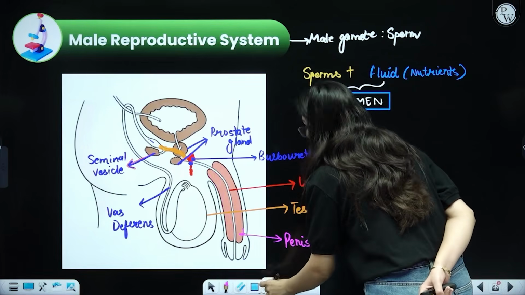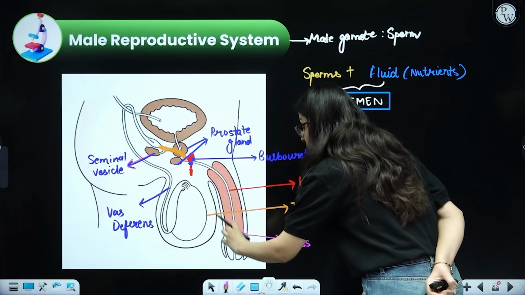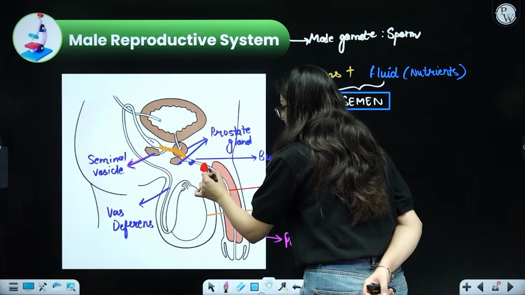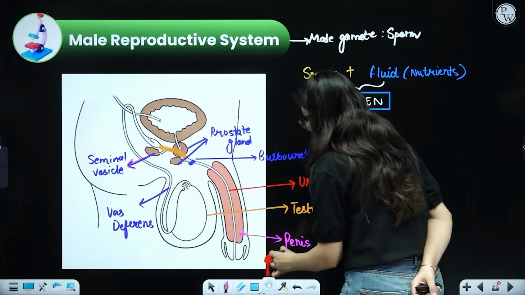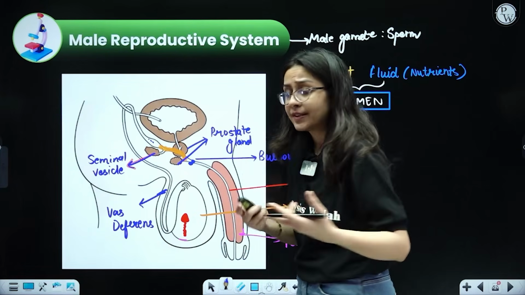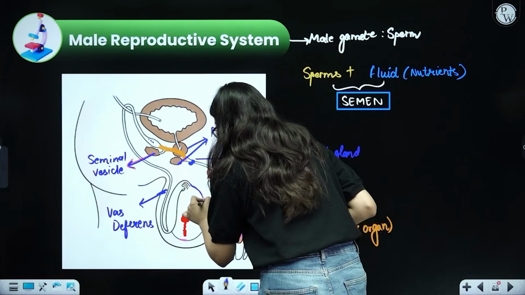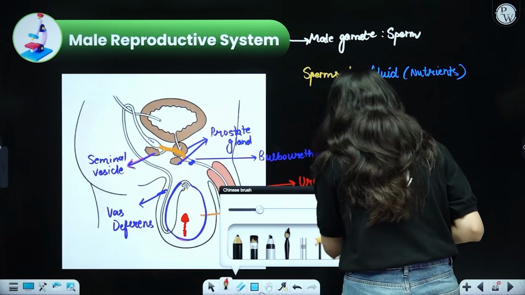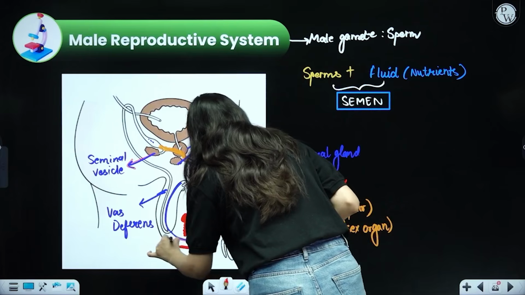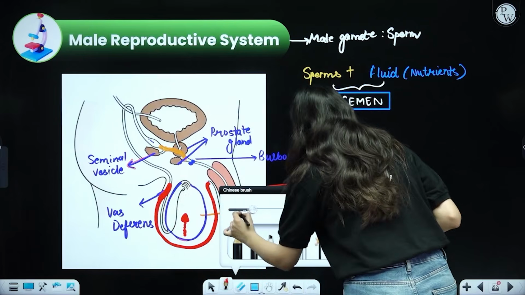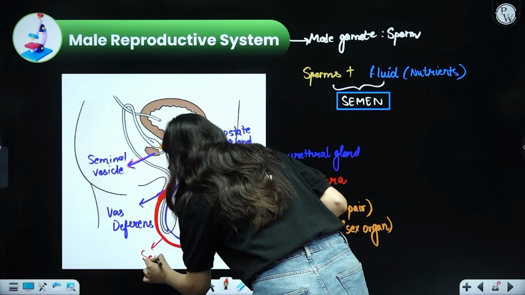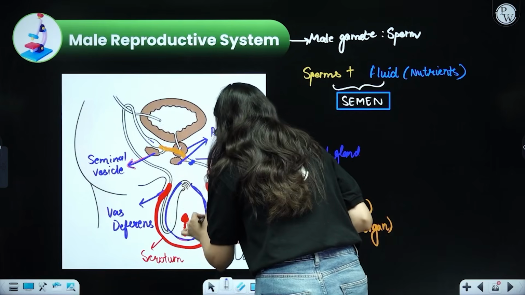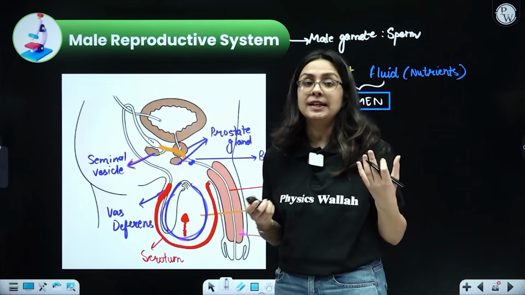So what will the sperms do when sexual intercourse is taking place? The sperms will move, and once they move, they come to the urethra and then enter into the female body. Now one more point, very essential to understand. Do you see this testis? Beta, this testis that is producing the sperm is enclosed in a bag-like structure. This is called scrotum, a pouch-like structure that encloses the testis. But what is the reason why it should enclose the testis?